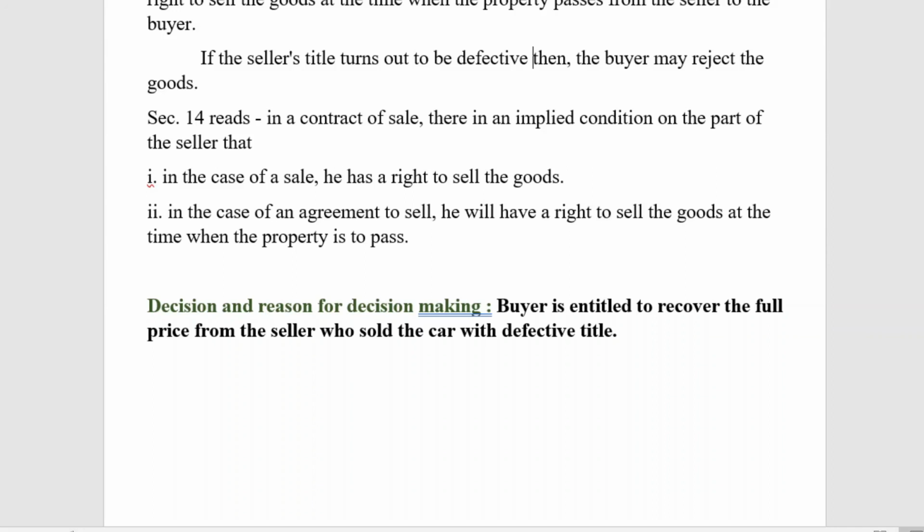This aspect of the right to sell has been completely analyzed in the court of law.